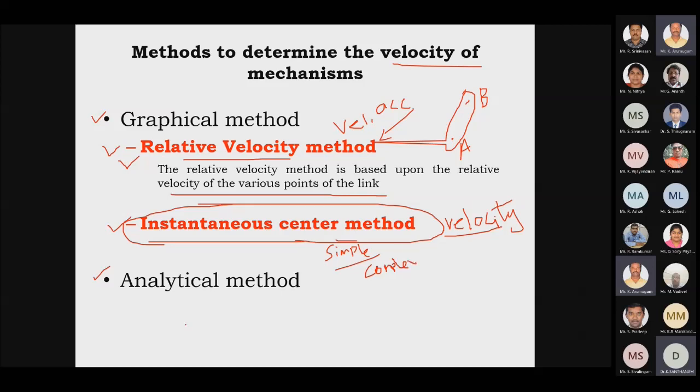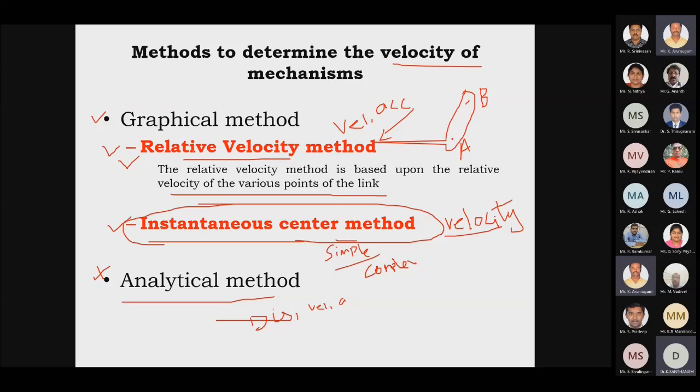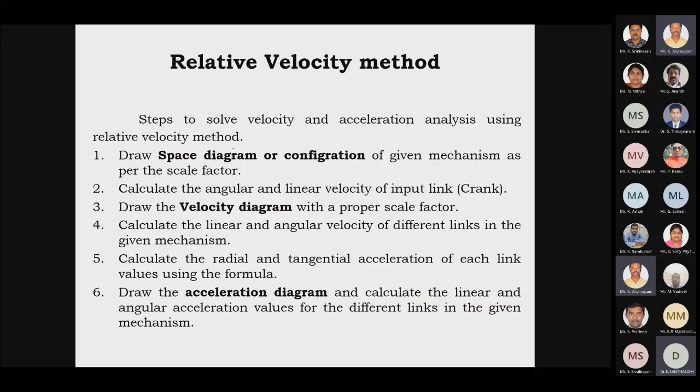high. The second one is the analytical method, where we are going to use simple formulas. We have to calculate the displacement of the piston, velocity of the piston, and acceleration of the piston by using numerical formulas, so the analytical method is very limited. Here in this chapter we have the graphical method of solving velocity problems. Right, so this is the general outline of the relative velocity method.